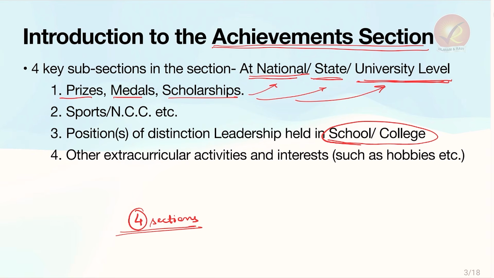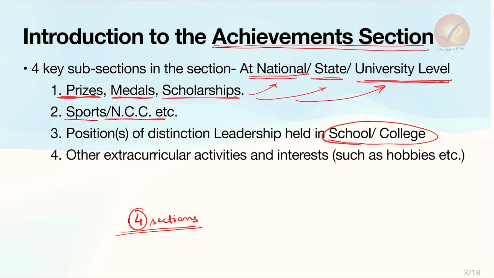So we are also going to look at the examples of each of these in the next few slides. But then the idea is that the first column has to be about the prizes, medals and scholarships at national, state and university level. The next is your sports and NCC achievements. So if you have, let's say, done NCC or a national service scheme, or you have done Bharat Scouts and Guides or some kind of sports, you can mention here.